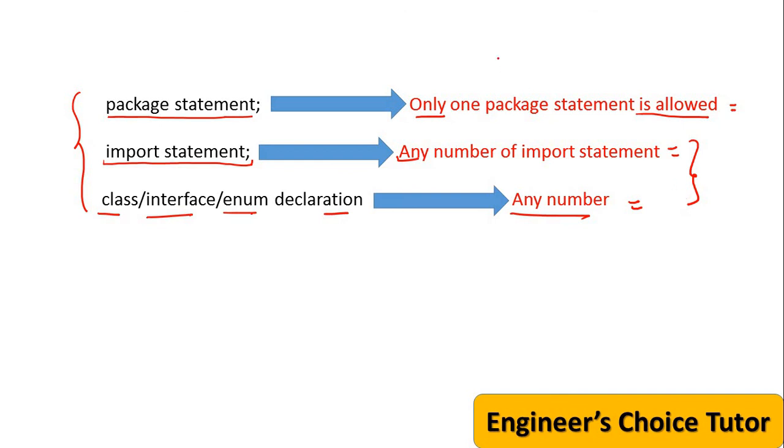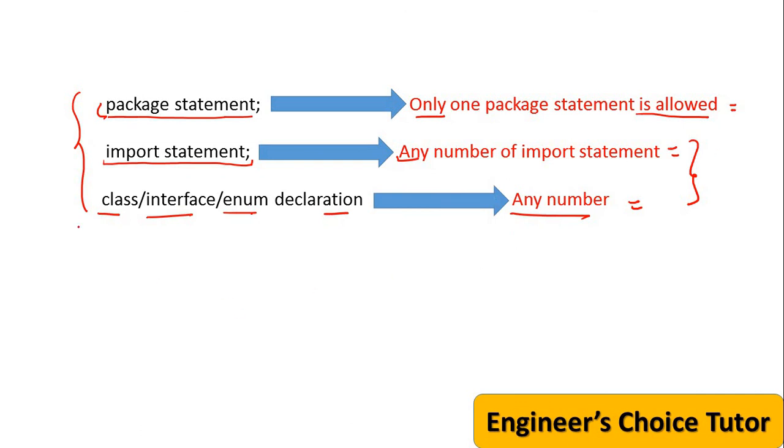But in any Java source file, only one package statement is allowed. One Java source file, one package statement; another Java source file, another package statement. But only one package statement is allowed per file.